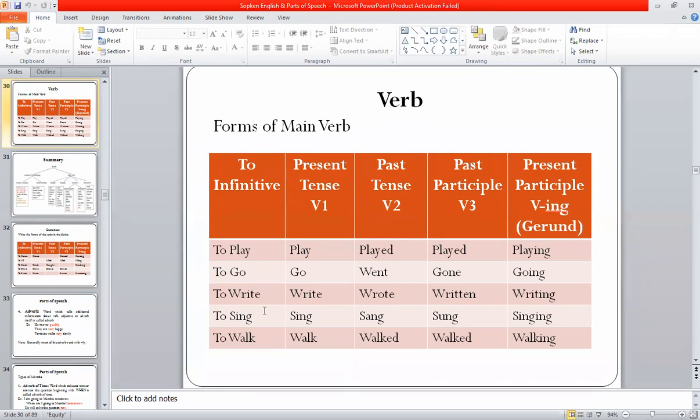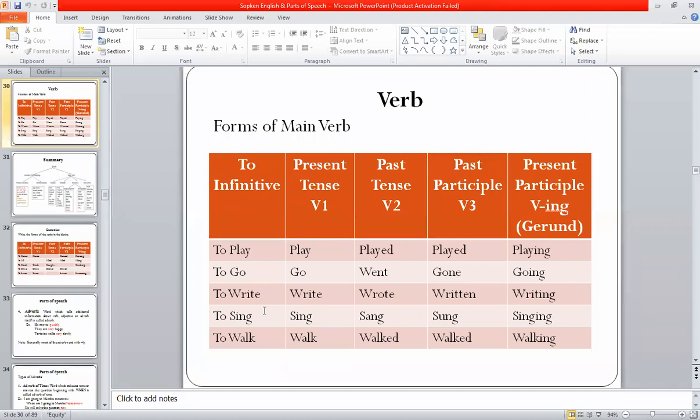This is called the present or V1 form, and its infinitive form, when we add to in front of that verb, is to play, to go, to write, to sing, to walk. Then its past form will be played, went, wrote, sang, walked.